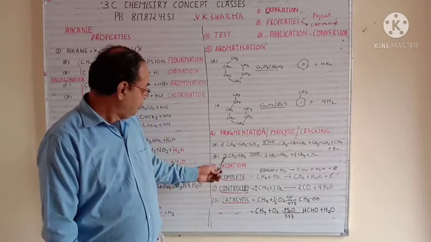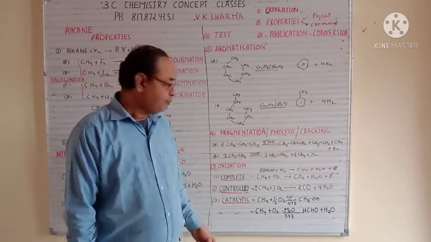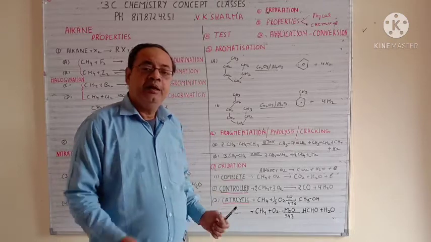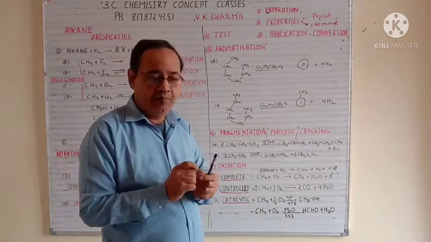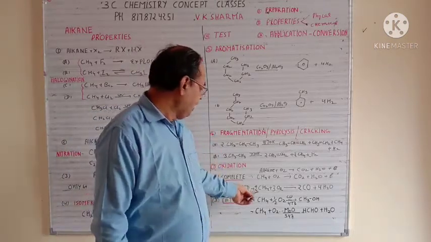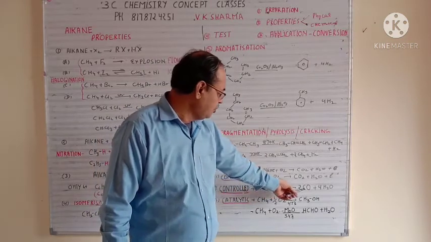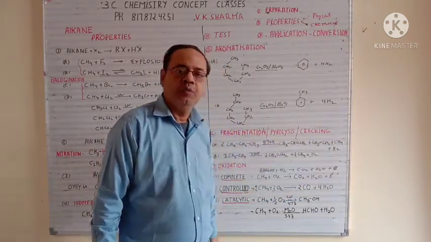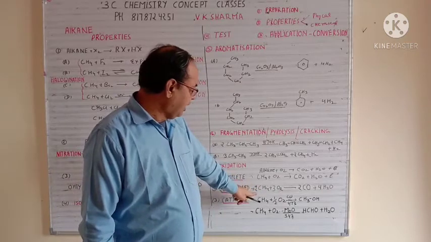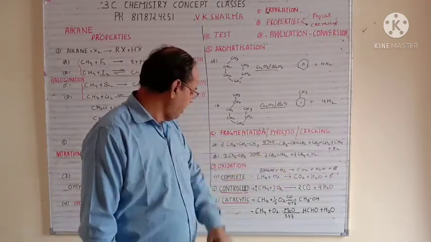Now another type of oxidation is controlled oxidation. In controlled oxidation, there is a lesser supply of oxygen. So the products are different. For example, twice of CH4 plus thrice of O2 gives you twice of CO plus 4H2. So depending on the carbon, you have to break that into this form.